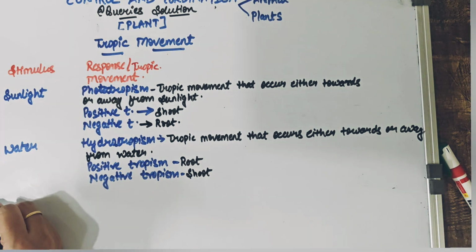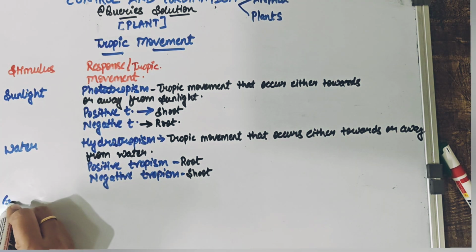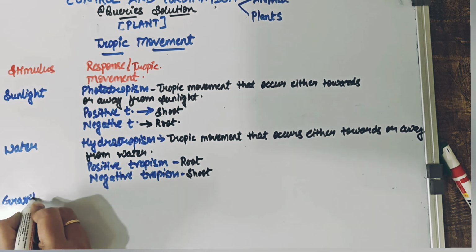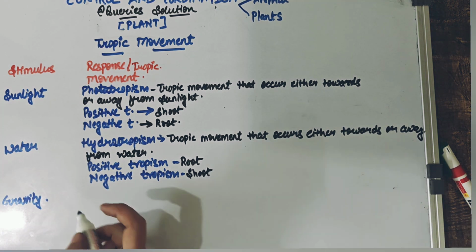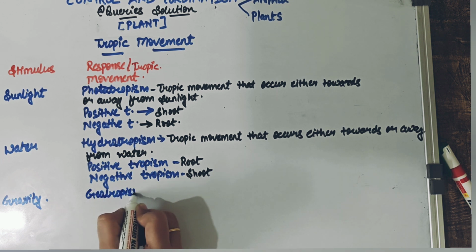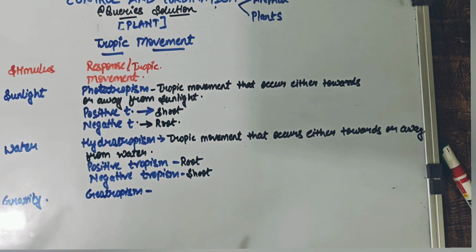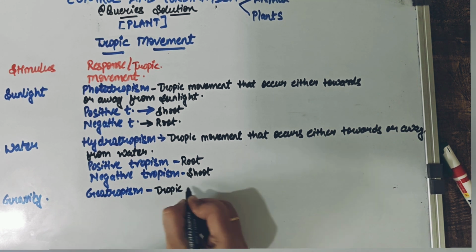Alright. The third type of trigger, as we stated, that we have to understand is gravity. Right? So what do you think? What name will we give this type of tropic movement? This is something we say as geotropism. So again, I hope you guys could help me in defining it, right? How do you define geotropism?